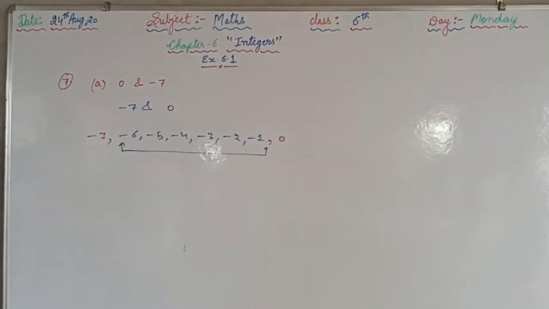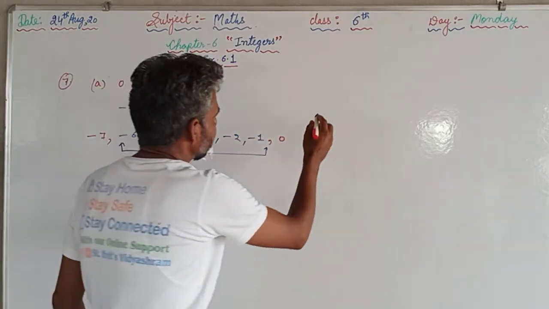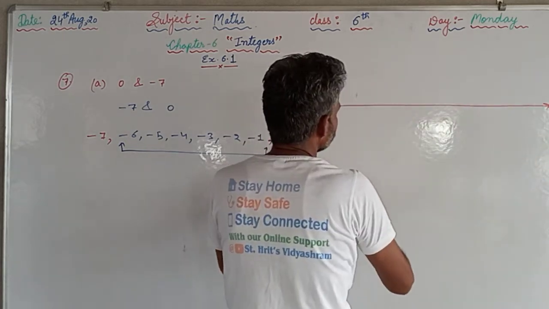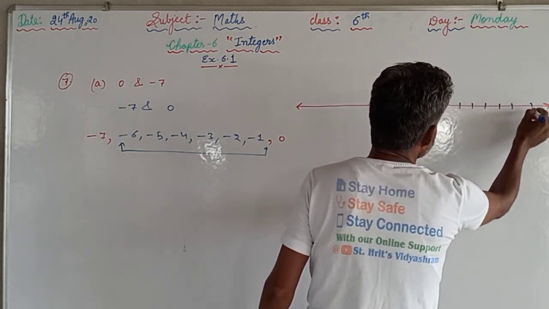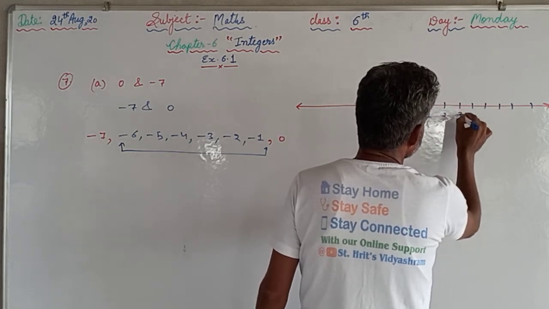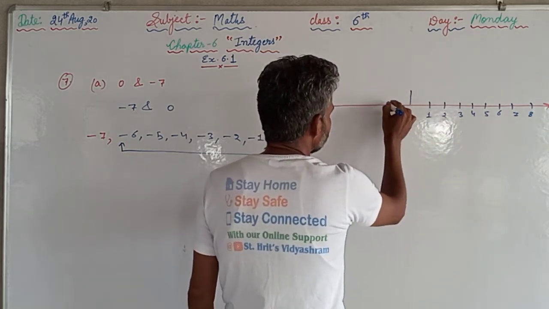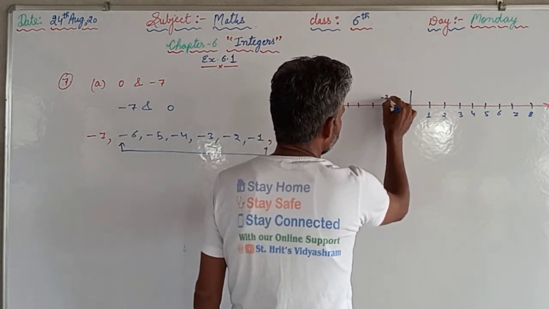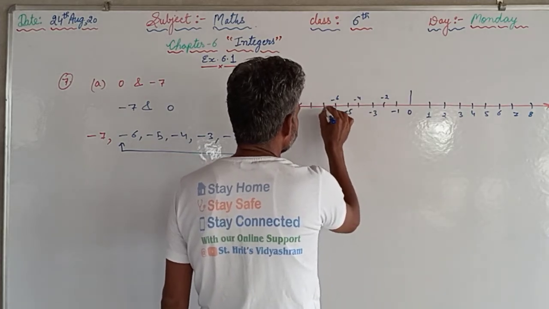So this is the answer. What is the answer? Minus 6, minus 5, minus 4, minus 3, minus 2, minus 1. At the same time, the B part is there, minus 4 and 4. As we can draw the number line, that will be helpful to you. So that is 0, this side 1, 2, 3, 4, 5, 6, 7, 8, and this side minus 1, minus 2, minus 3, minus 4, minus 5, minus 6, minus 7, minus 8.